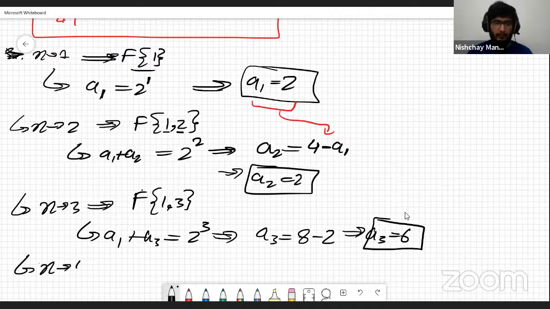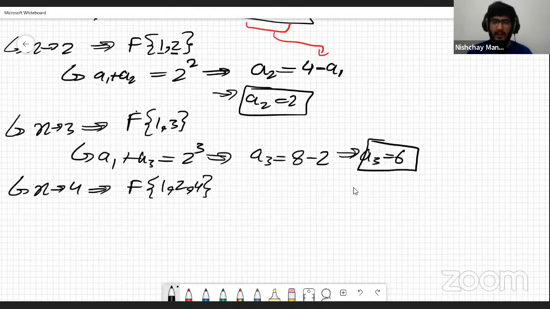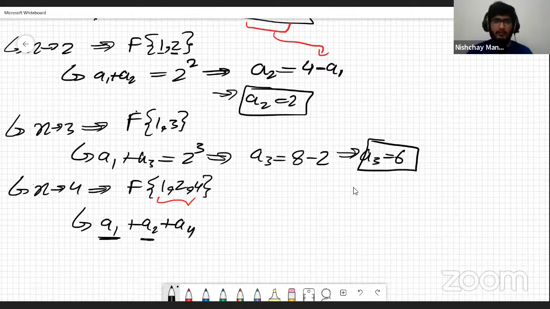Let's go to n equals 4 and then we'll try to see how to do it for a general number and not just some constants that we're looking at. So here we have three factors, which are 1, 2 and 4. Up until now we were having only one or two factors. Here, the equation is going to be a1 plus a2 plus a4, but we do know a1 and a2 because we have iterated over the numbers.